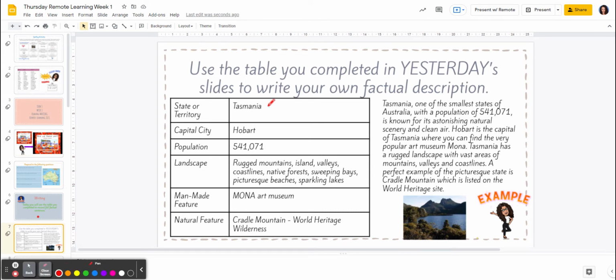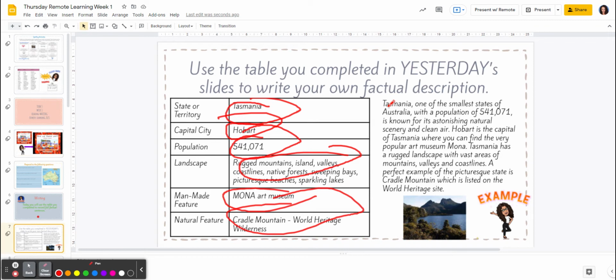I focused on Tasmania. The capital city is Hobart. I have the number of the population over here. I discussed its landscapes, man-made features, and natural feature. Then I wrote a paragraph using this factual information. Tasmania, you could see that I've got a comma here. So Tasmania, one of the smallest states of Australia, with a population of 541,071, is known for its astonishing natural scenery and clear air.